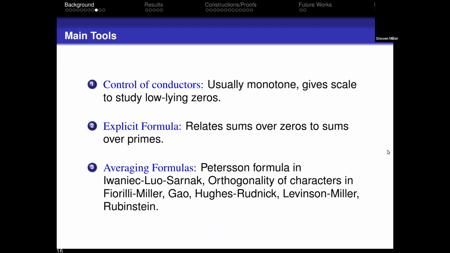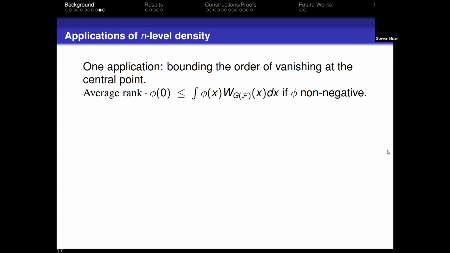The 3 main ingredients to do the number theory is you need to somehow control the conductors, control the scaling going on near the central point. You need some kind of explicit formula to relate sums over zeros to sums over primes and the coefficients of your L function. And finally, you need some kind of averaging formula. It's not enough to convert the problem. If I can't actually execute the sums, it doesn't do me any good.